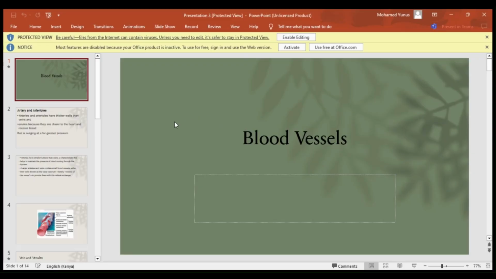We are going to talk about the blood vessels. We have the common blood vessels: the arteries, the arterioles, the veins, the venules, and then we also have the capillaries. So we are going to start with the arteries and the arterioles.